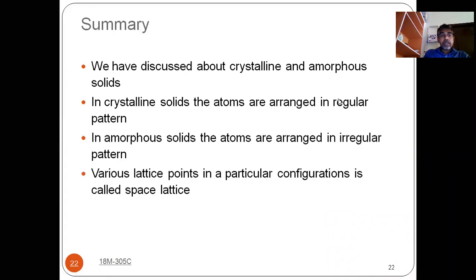If you see the summary, we have started the second unit, which deals with the structure of materials. The contents of the second unit are structure of materials, space lattice, unit cell, and later 3 types of structures, BCC, FCC and HCP structures, which we will discuss in the coming sessions.